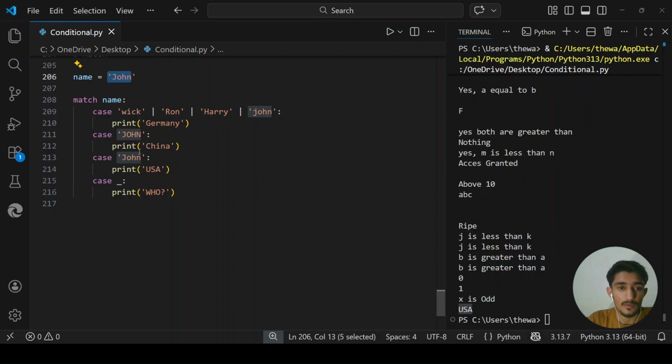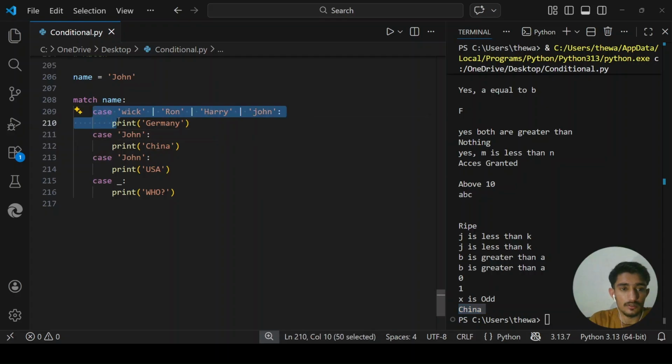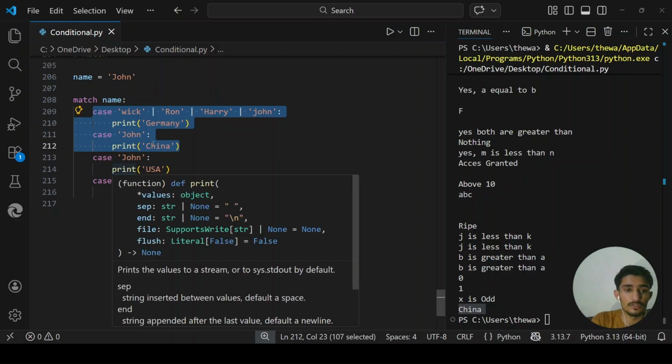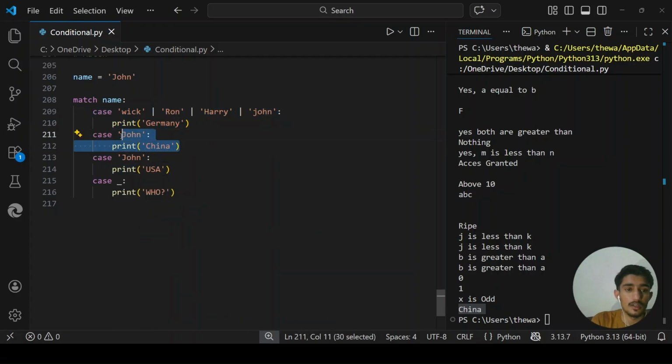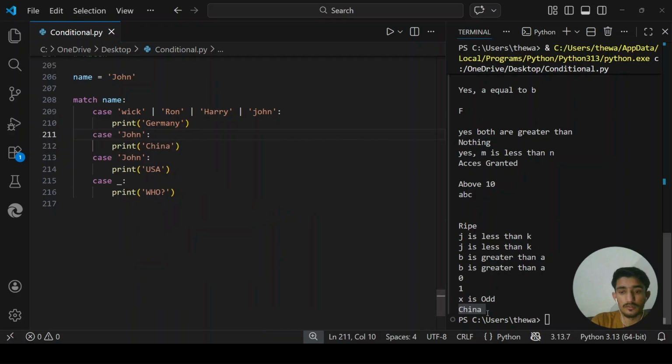Let's say I just change this John capital letter to simply say John. Now the output will come China, because the first case matches with this name. Even though the next case also matches, Python will print out the one which matches earlier, the one which matches from the order. That's what will print out here.